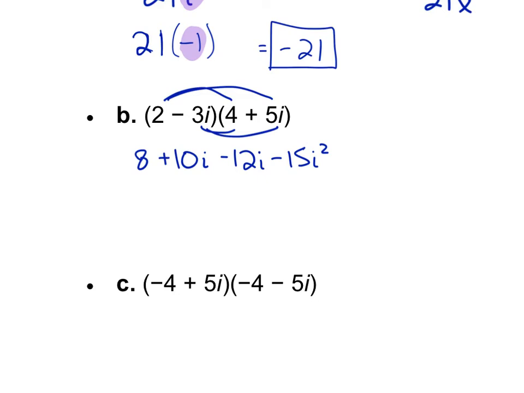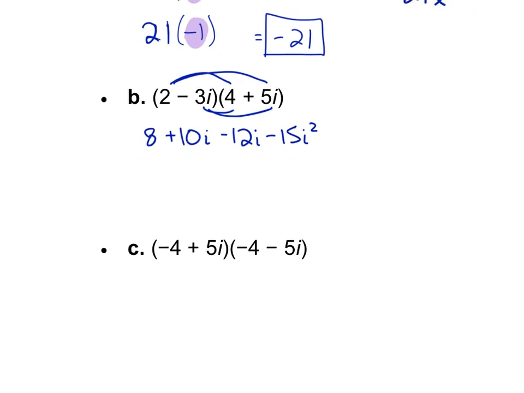So you've got some like terms to combine, and you have an i squared. You should always substitute to get rid of the i squared. I squared is negative 1. What's i squared? Negative 1. Do you think that's important to remember? Yeah, just a bit.